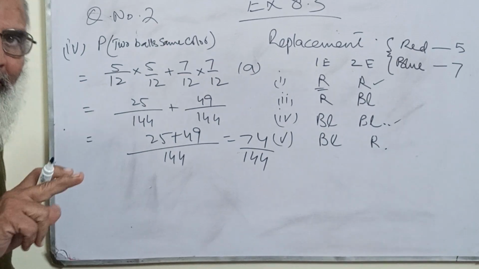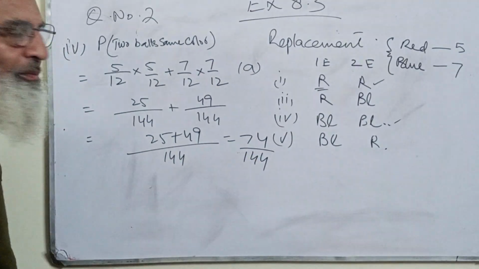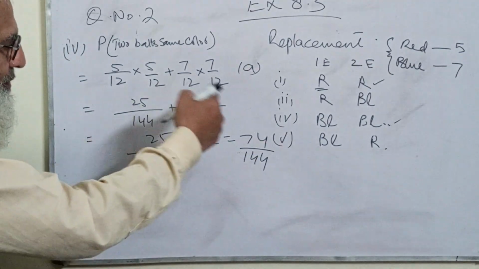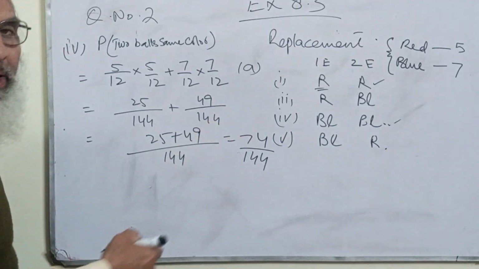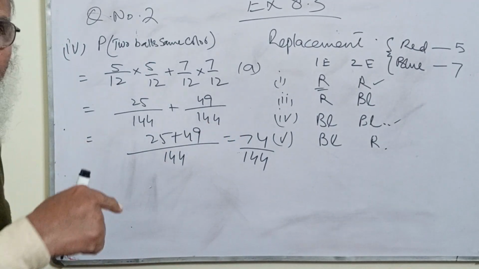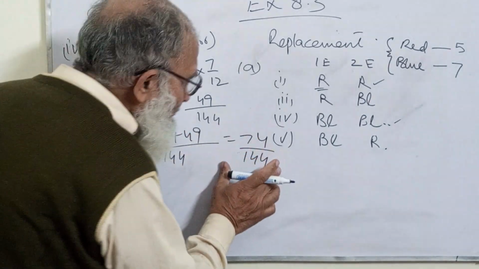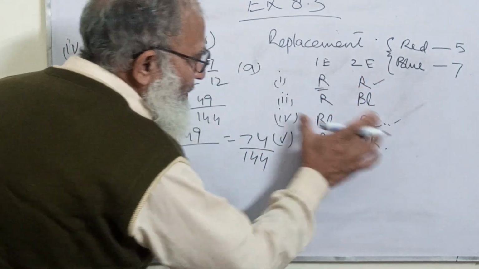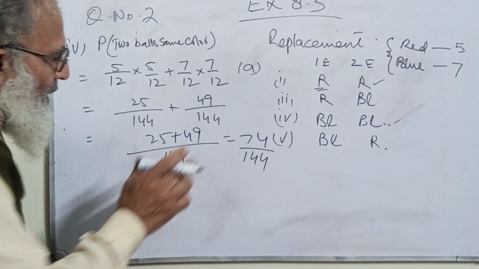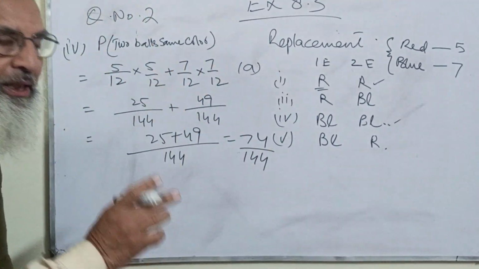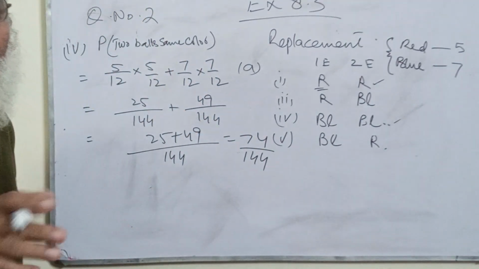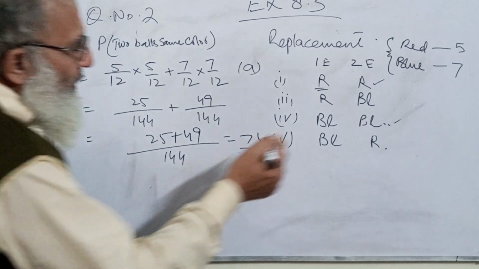When you say not, then we have to just subtract the probability from 1. Now, this was the probability that these are of the same color. Then if I subtract it from 1, then it will be not the same color.